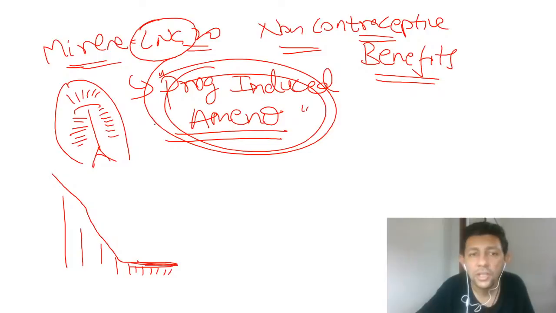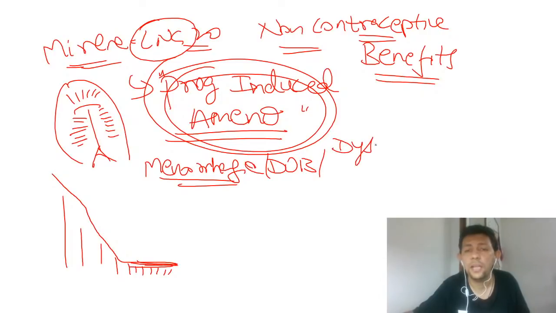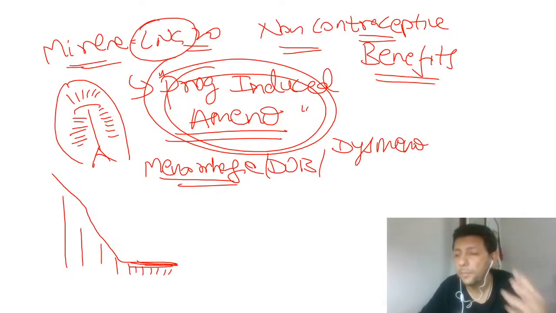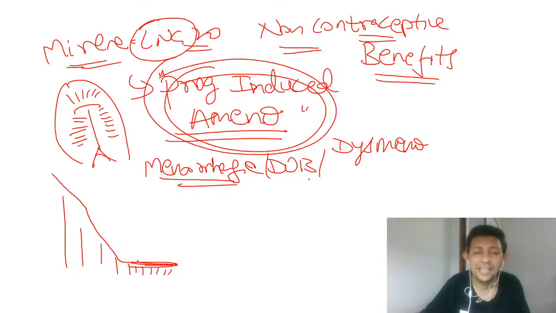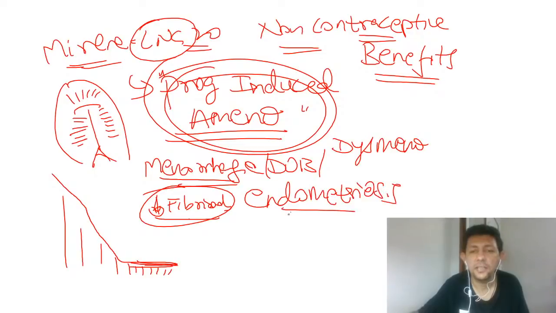So where all can it be used? Yes, it can be used for menorrhagia. Those patients who have heavy periods, menorrhagia or dysfunctional uterine bleeding, or even painful menses, dysmenorrhea. All these are the benefits. What else? Yes, it is progesterone, so even the fibroid size can get decreased because of progesterone. And what else? Yes, endometriosis. So all these are the various benefits of this Mirena.